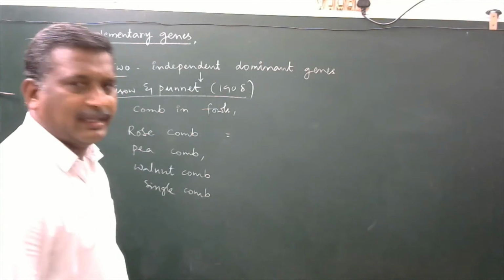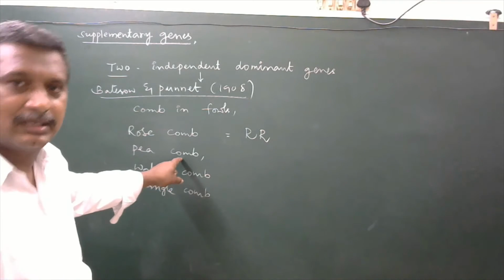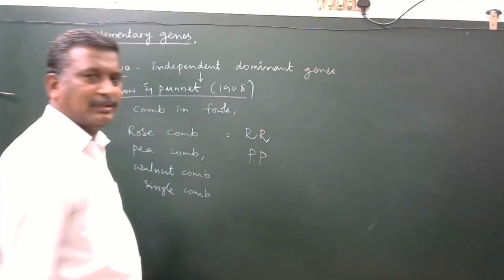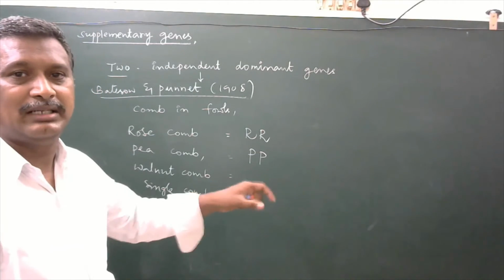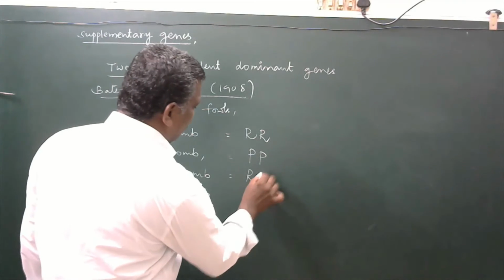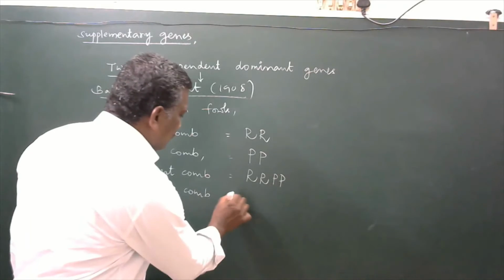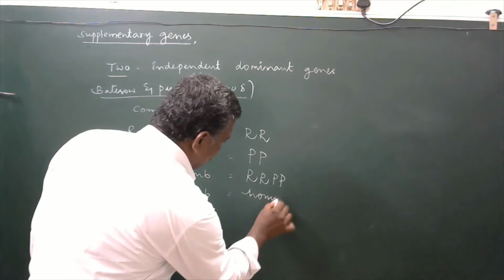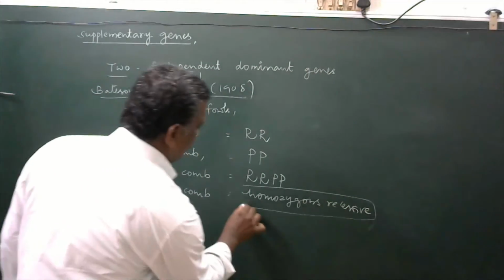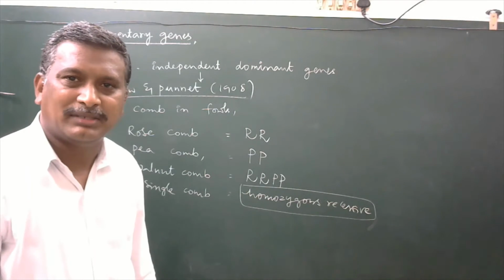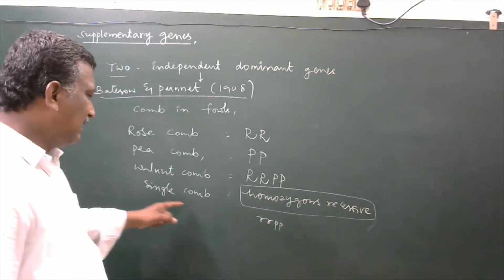Rose comb is controlled by a dominant gene, capital R. Pea comb is controlled by a dominant gene, capital P. Walnut comb is developed by the interaction of these two dominant non-allelic genes, that is capital R and capital P. Single comb is going to develop whenever there is a homozygous recessive genotype for the above two dominant genes, that is small r small p alone produces the single comb.